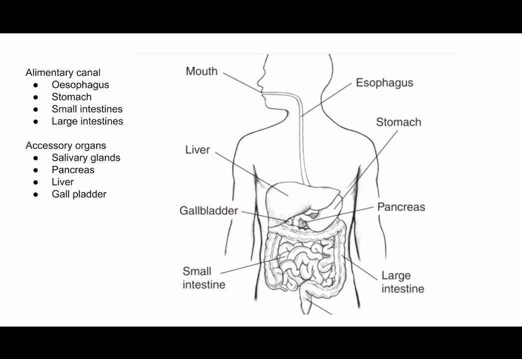When fat enters the small intestines, the gallbladder releases bile into the digestive tract through the bile duct, aiding in fat digestion. And then we have the pancreas. The pancreas is both an endocrine and exocrine gland, but its exocrine function is particularly important for digestion. It produces digestive enzymes that are released into the small intestines to break down carbohydrates, proteins, and fats.